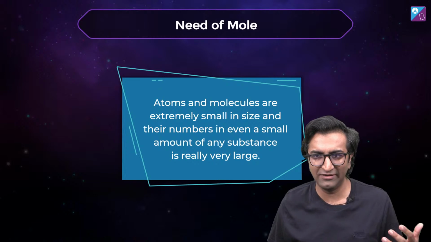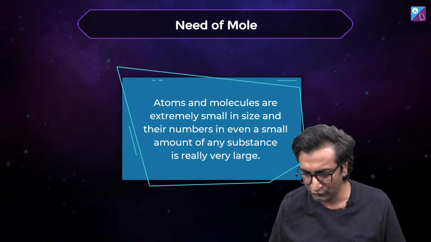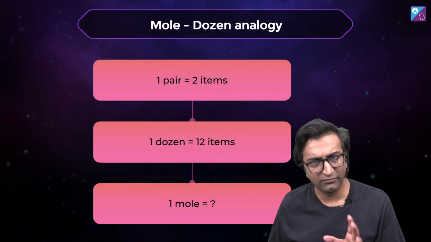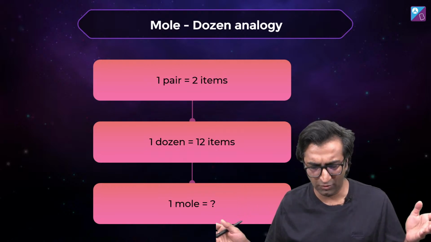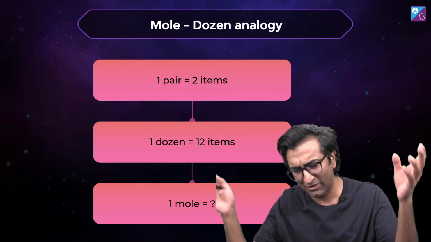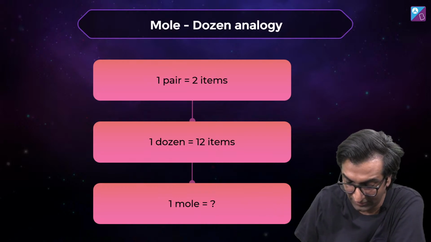And we also established that it's pointless to talk about billions of stuff. So we need a bigger number to deal with atoms and molecules. What is that big number? We'll talk about that big number. It's something called a mole. You probably already know the number is 6.0221 into 10 power 23. You know this number. But where does it come from? That's what we're going to talk about in the next 5-10 minutes.